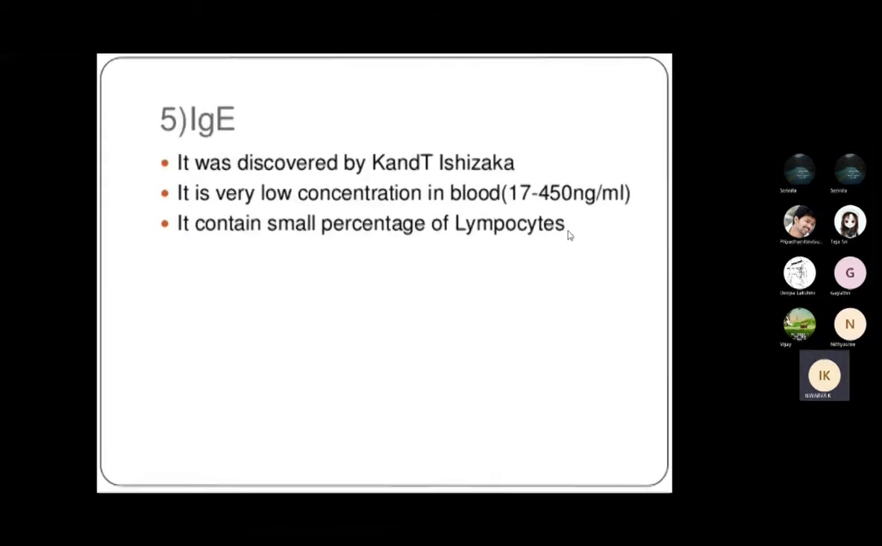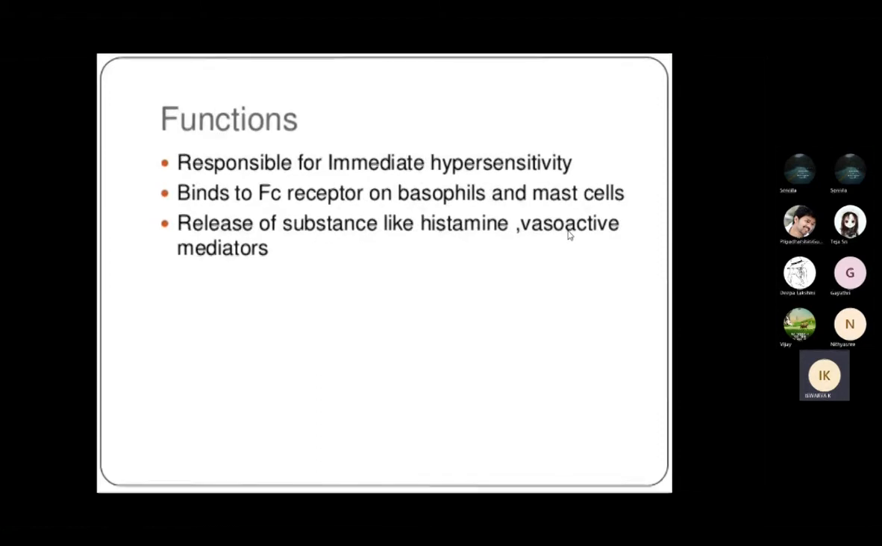Next is IgE. It was discovered by Ishizaka and Johansson. Okay, so here you have a low concentration in the blood, which is around 17 to 450 nanogram per milliliter. So it is a very low percentage of antibody present in the blood. Also it contains a small percentage of the lymphocytes. The function of this is that it is responsible for immediate hypersensitivity, and it will bind to the Fc receptors on mast cells.